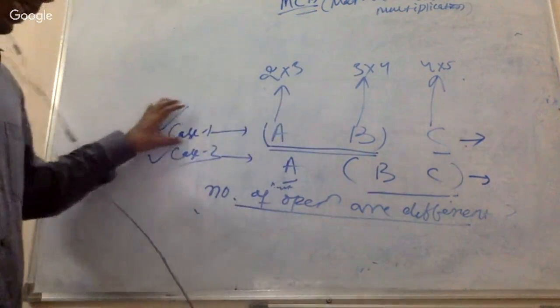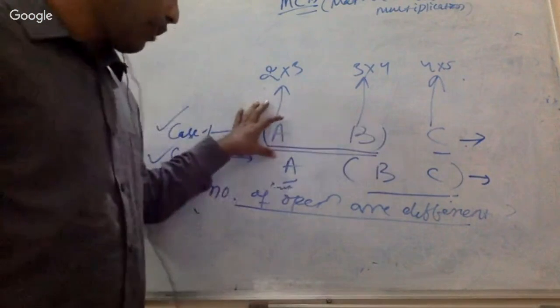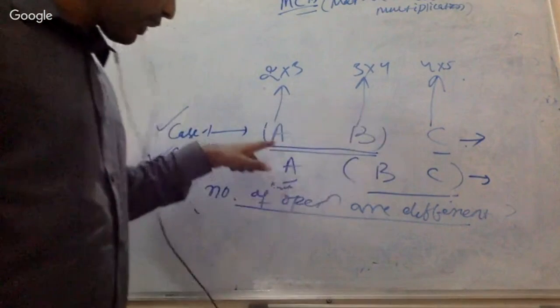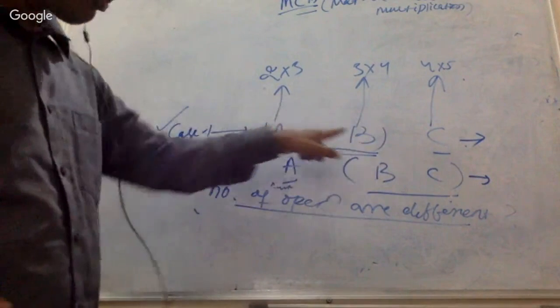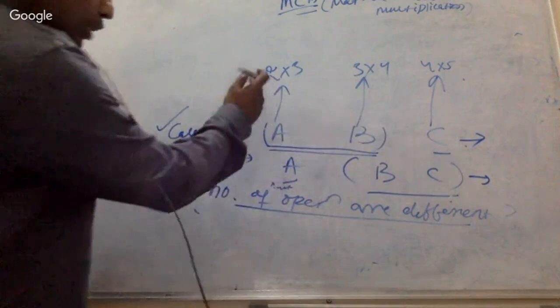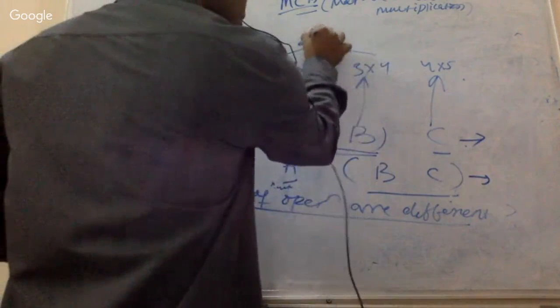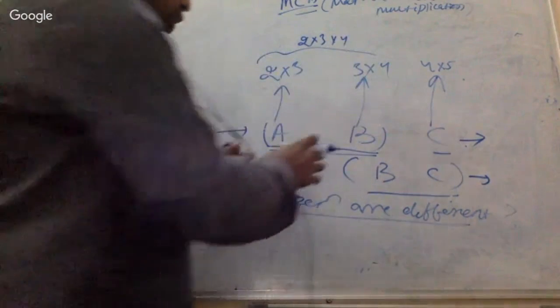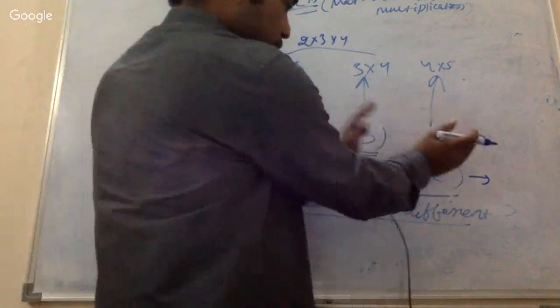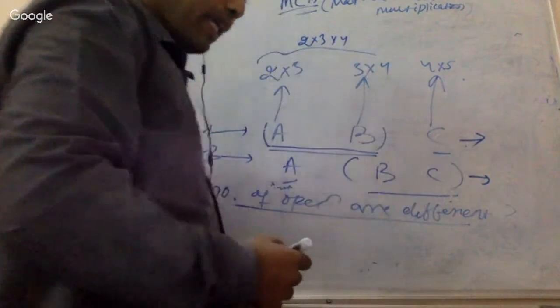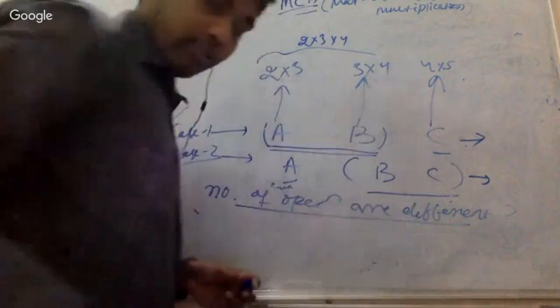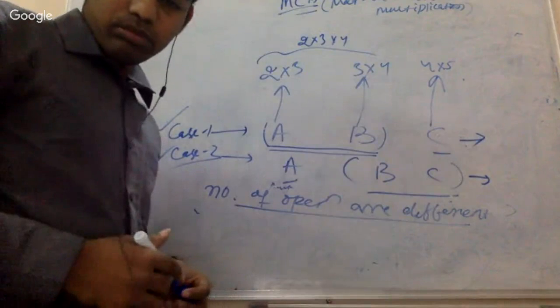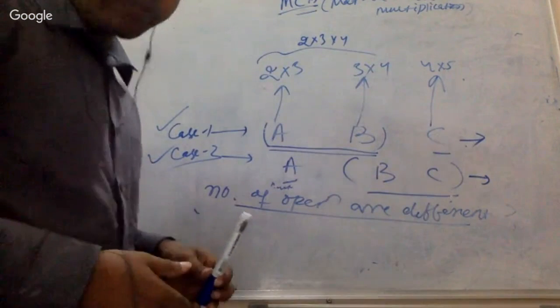So you got the question, right? In case 1, three matrices are given, and I want to multiply these two matrices first. Suppose I tell the number of operations for A cross B. Then it is going to be these two multiplied, 2 into 3 into 4. That is how much? I don't know. And then whenever you do a multiplication with this, you need to add that thing. Let me do it. Yeah, 24 and 18. Okay.